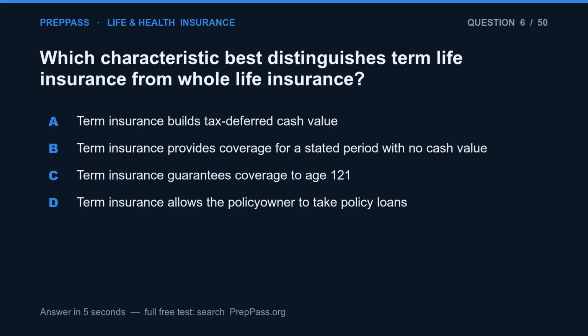Question 6. Which characteristic best distinguishes term life insurance from whole life insurance? A. Term insurance builds tax-deferred cash value. B. Term insurance provides coverage for a stated period with no cash value. C. Term insurance guarantees coverage to age 121. D. Term insurance allows the policy owner to take policy loans.